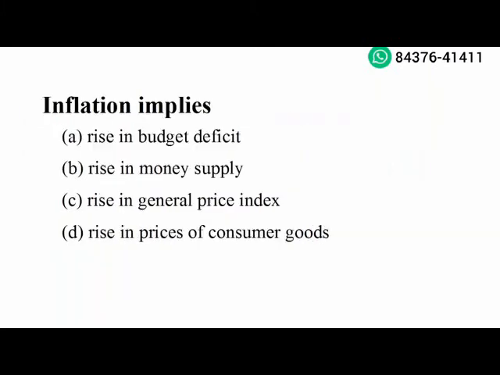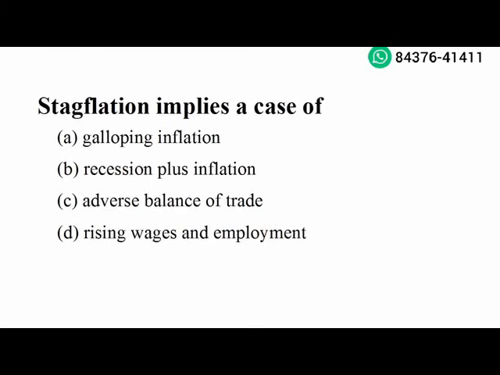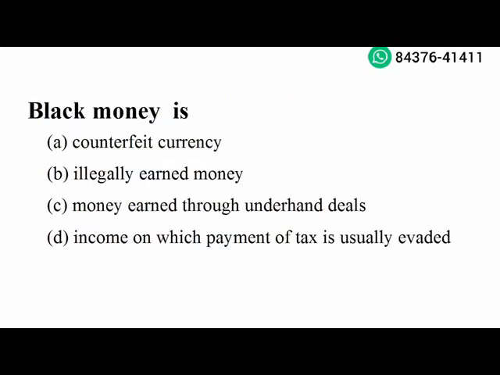Next question. Inflation implies rise in general price index. Option C is the right answer. Next question. Stagflation implies a case of recession plus inflation. Option B is the right answer. Next question. Black money is income on which payment of tax is usually evaded. Option D is the right answer.